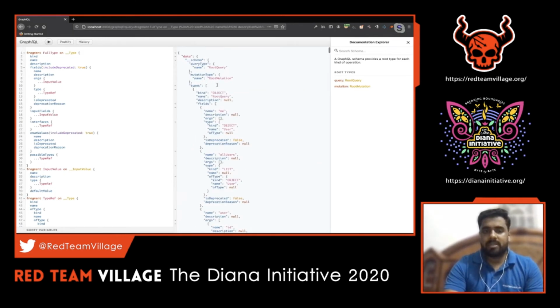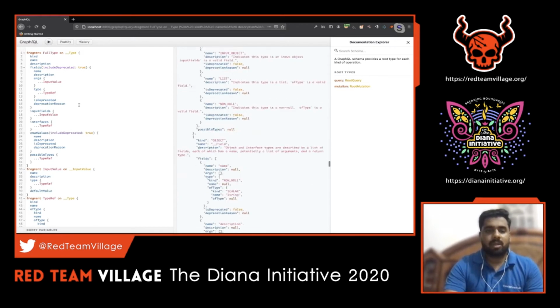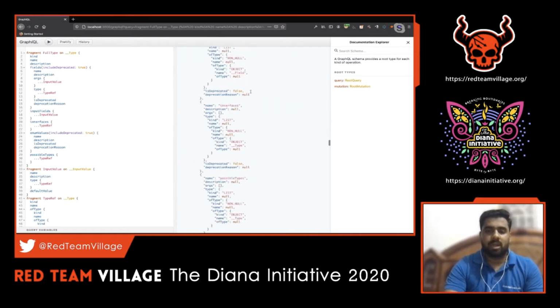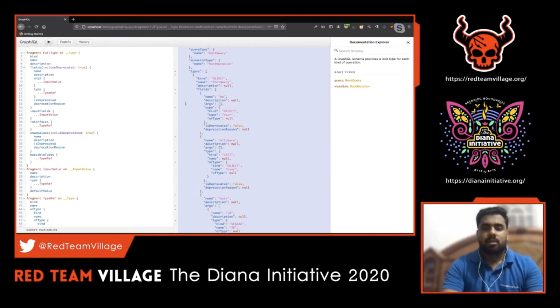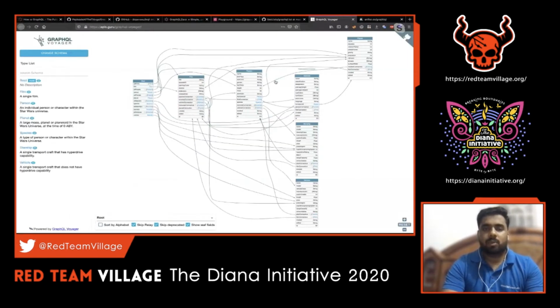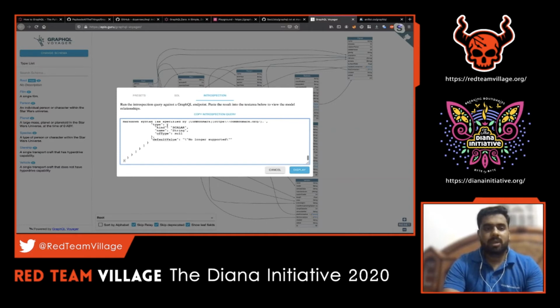You can see on the right side, a big response has come up here. You can think of this console like a repeater tab wherein we send a request and get a response. So this is the response for this particular query. Let's take this response. There is one more tool which I have talked about called GraphQL Voyager. We can take this introspection output and paste it in this web application.